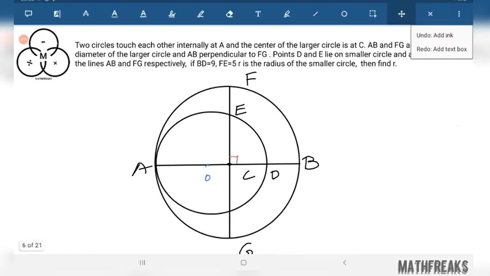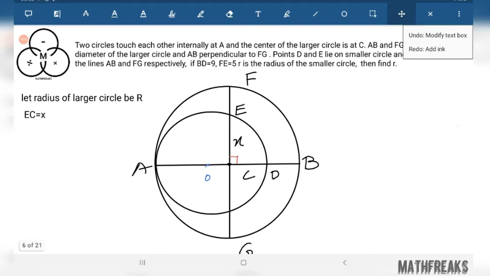So let's try to proceed with the question. Let us consider the radius of the largest circle to be R. Now let us consider CE equals x.